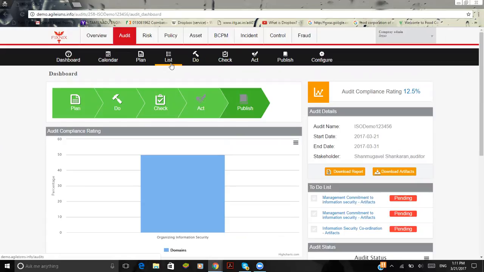So let me just give you a bird's eye view of how risk, policy, asset, BCPM, incident, control, and fraud work. If you could find it, the risk, policy, asset, BCPM, incident, control, fraud, and audit modules communicate with each other.